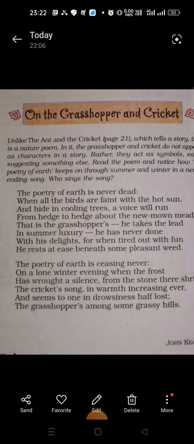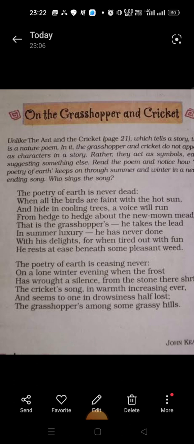So that voice beside the latter half of the rock, the voice which is coming is of the cricket. And the way the voice is coming for a continuous time, the poet describes it as a song, like the poet is singing a song. And seems to one in drowsiness half lost.